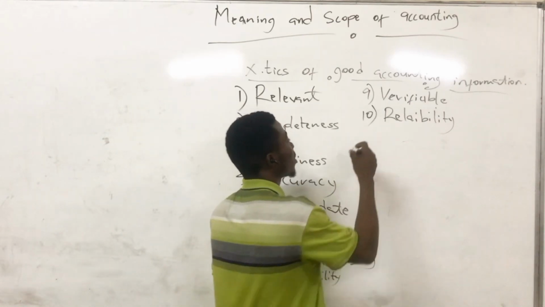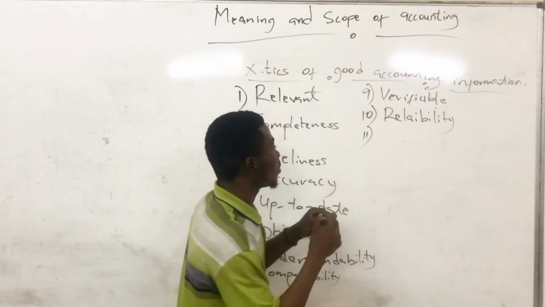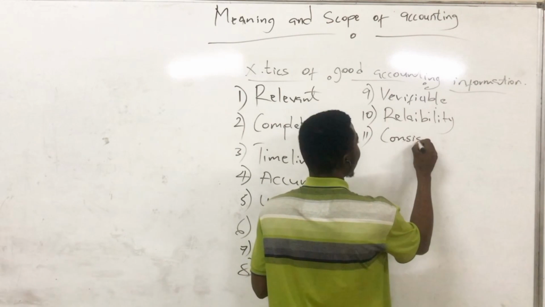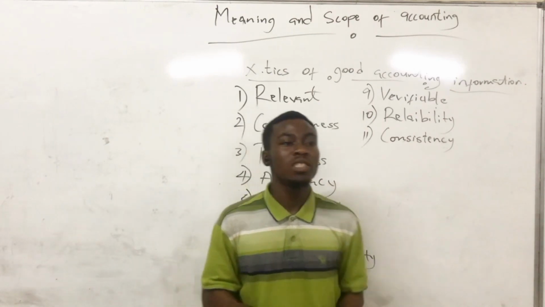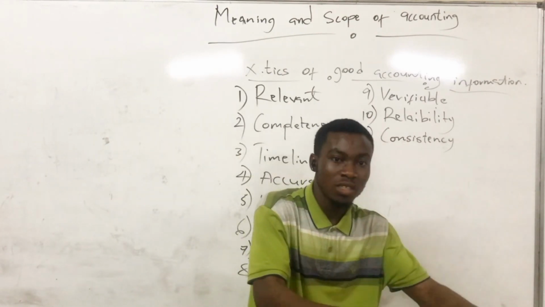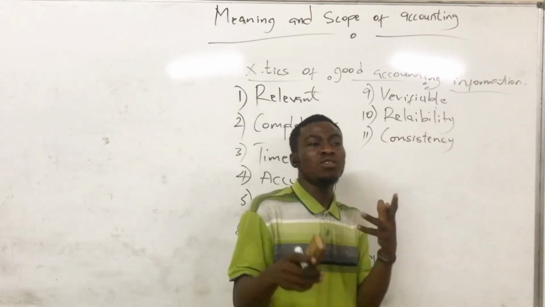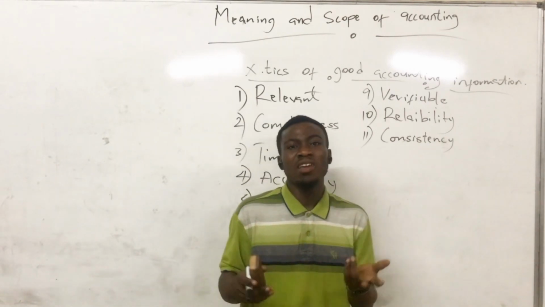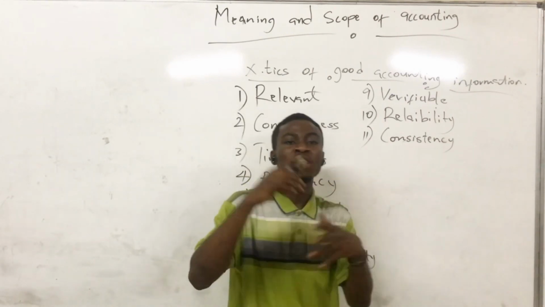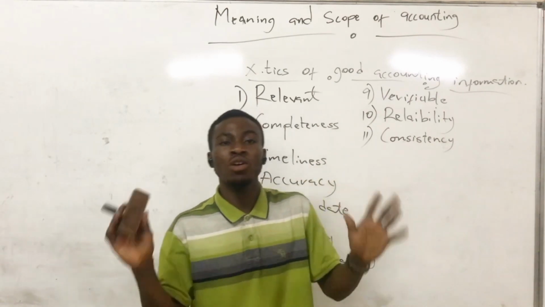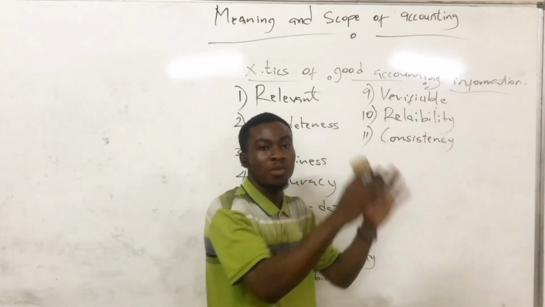Now let's go to the last one, consistency. Consistency means you are going to use the same approach. You don't have to change the methods and procedures of preparing the account. Let's say you are preparing a statement of financial position using the total asset method or net asset method. If you are using the net asset method, there's no need to keep changing it, so that it will not be confusing. You have to use the same procedure for the preparation of the account.